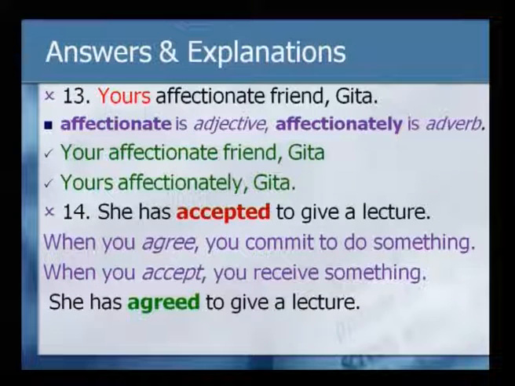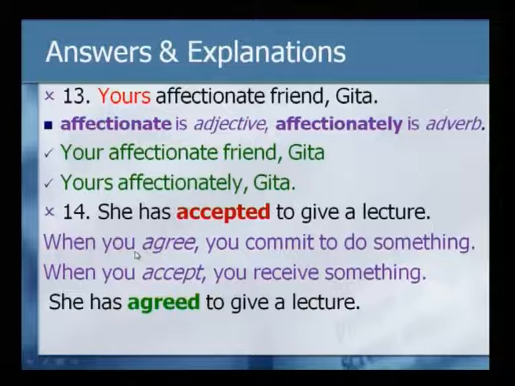Look at the next explanation. She has accepted to give a lecture. Now, again it is with regard to wrong usage. What is wrong here? When you accept, actually you receive something. I accepted the offer, and when you accept, you get it in your hand. When you agree, you commit to do something, you say you will be doing it, like you say that you will give a lecture. So, the right form here is: she has agreed to give a lecture.